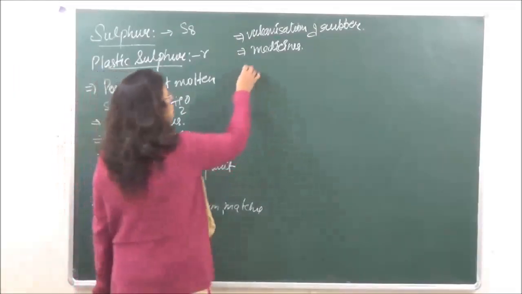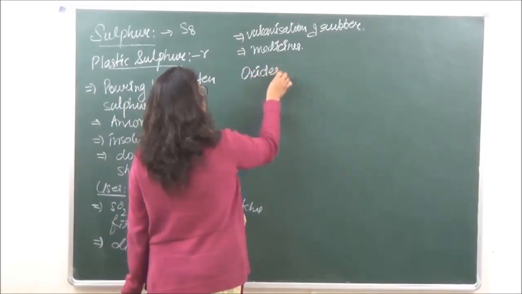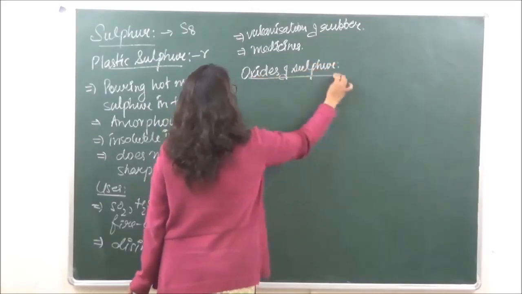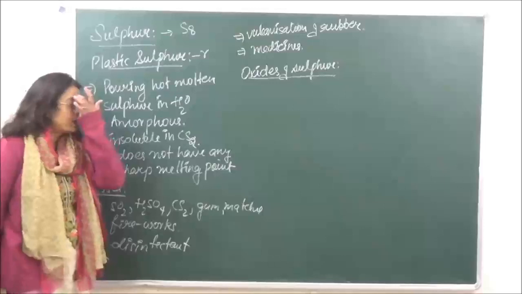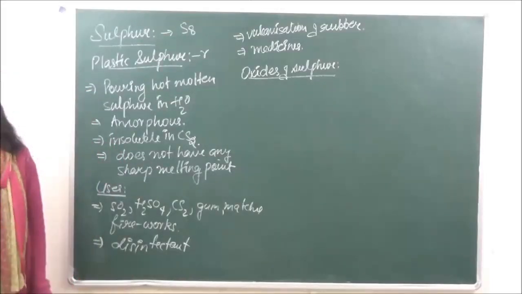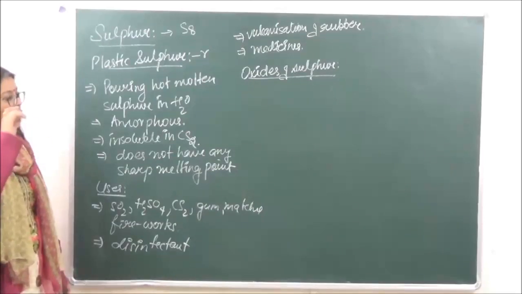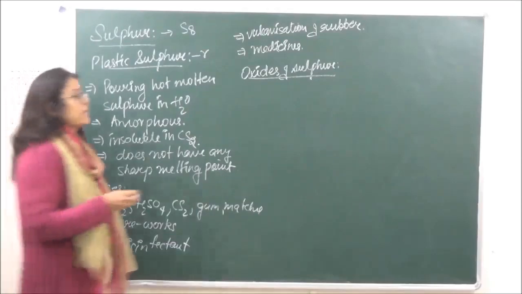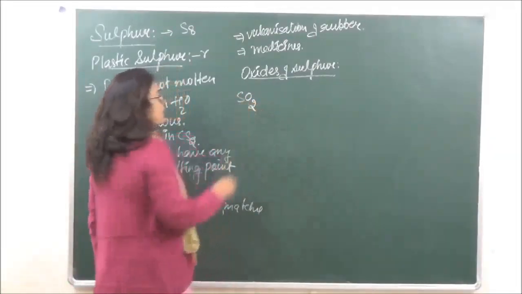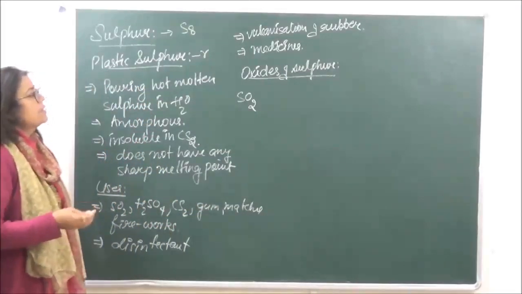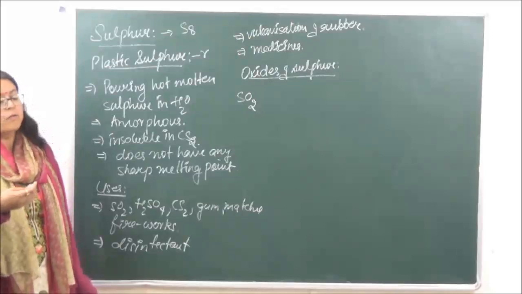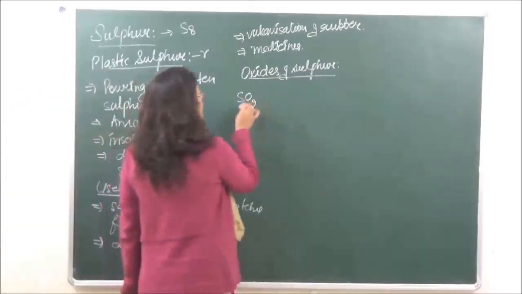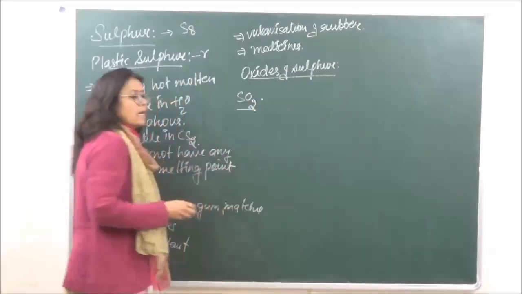Next we go on to oxides of sulfur. ऑक्साइड्स ऑफ सल्फर. जब हम ऑक्साइड्स ऑफ सल्फर करते हैं तो सल्फर बहुत सारे ऑक्साइड्स बनाता है, but the most common of the oxides which it is going to form, that is sulfur dioxide and sulfur trioxide. So we will discuss those. Rest they have been given in your notes कि कौन-कौन से ऑक्साइड्स बनाता है. It forms sulfurous oxide, then it forms suboxides, monoxides. So there are a lot of oxides which it is going to form, but we are going to discuss only two. The first one, which is known as sulfur dioxide.